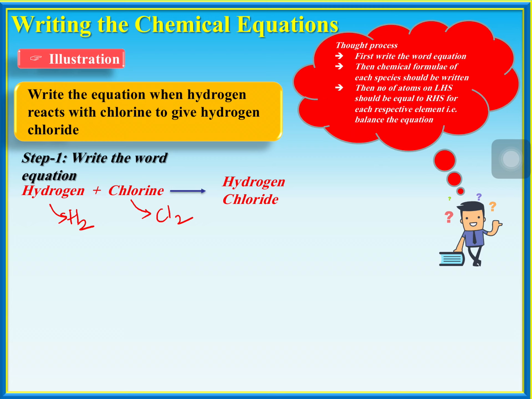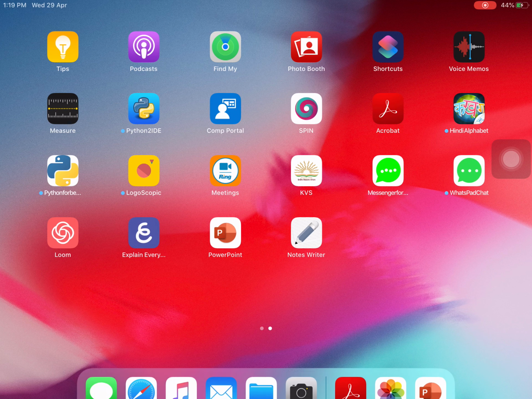Don't misinterpret that hydrogen means H and chlorine means Cl. Hydrogen, H is a symbol. Chlorine, Cl is a symbol. It doesn't mean that chlorine exists as Cl, or that hydrogen exists as H. Hydrogen chloride. What is the formula of hydrogen chloride? HCl.